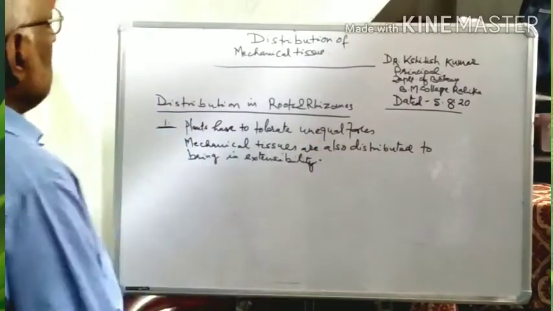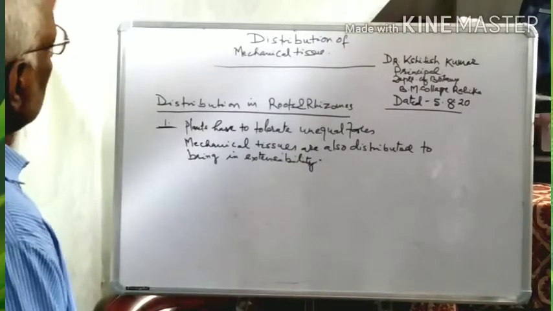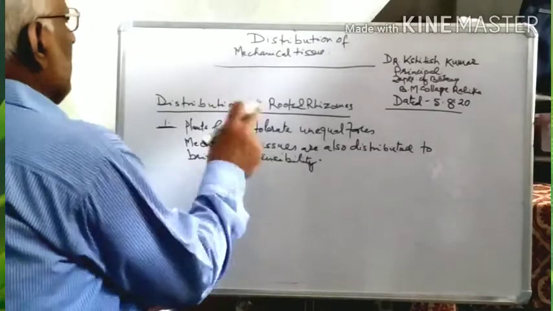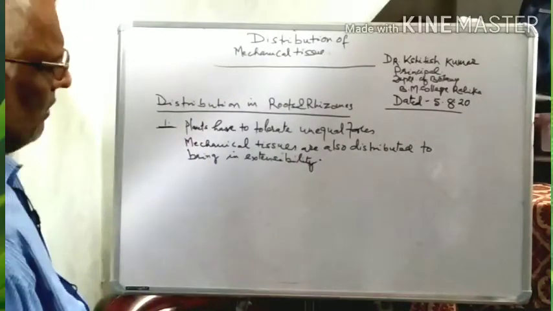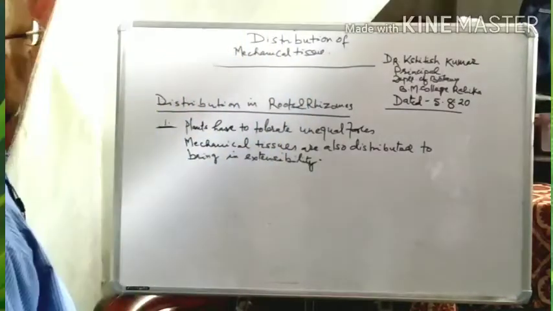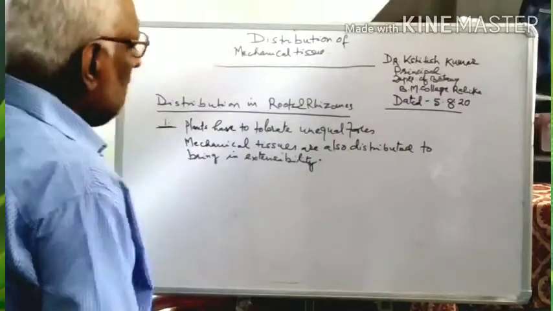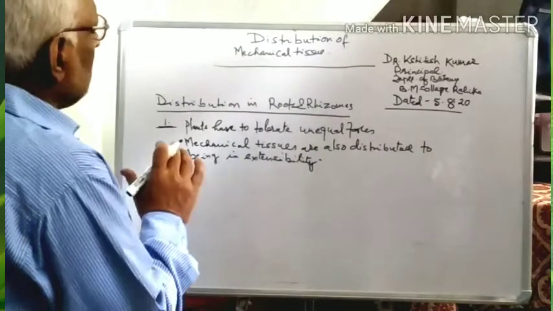So the plant has to arrange its mechanical tissue according to the unequal forces which affect the plant, and so the plants have to cope with the extensibility.